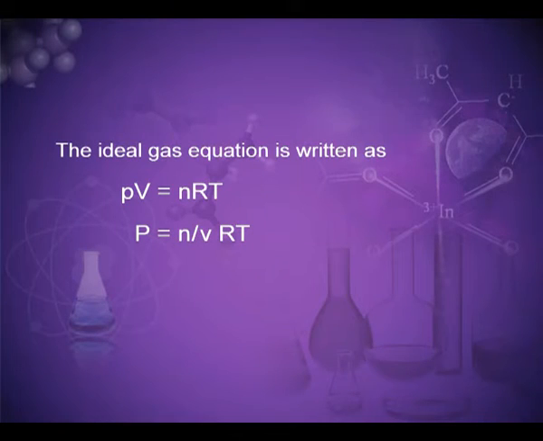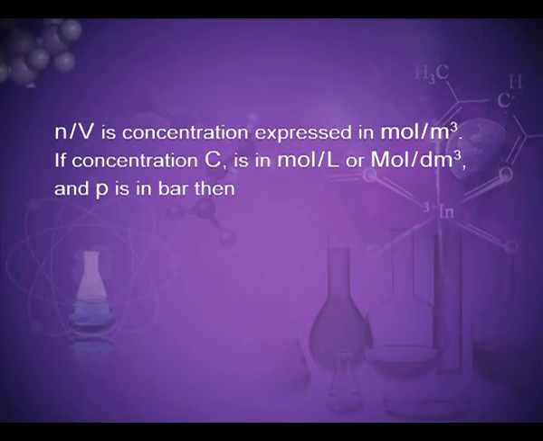The ideal gas equation is written as PV is equal to nRT, P is equal to n by V times RT. Here P is the partial pressure in Pascal, n is the number of moles of the gas, V is the volume in meter cube and T is the temperature in Kelvin. Therefore, n by V is concentration expressed in mole per meter cube.